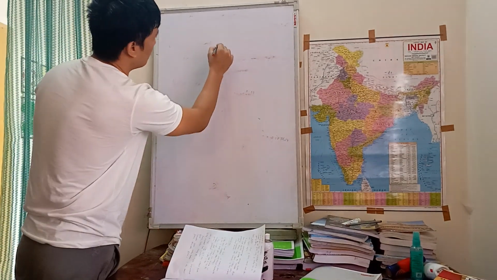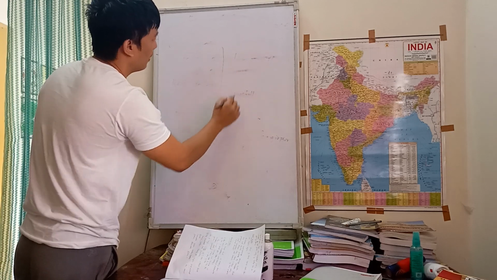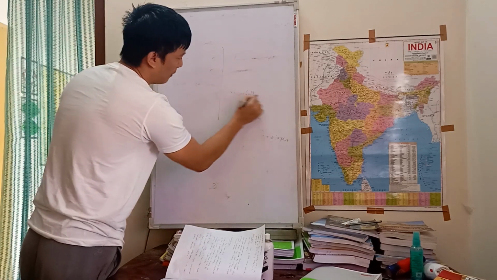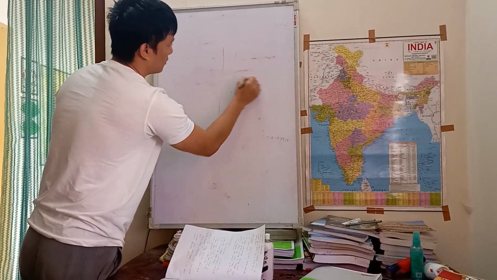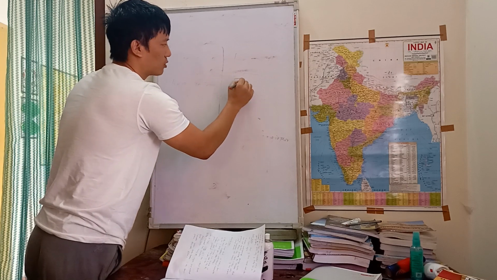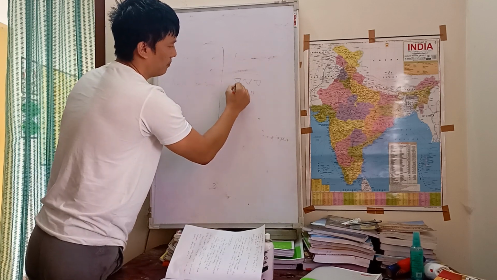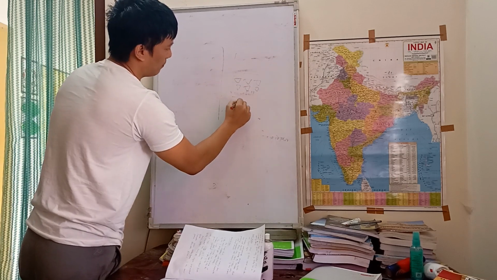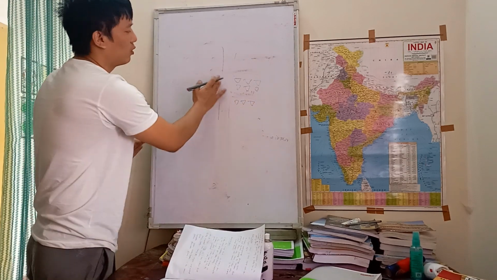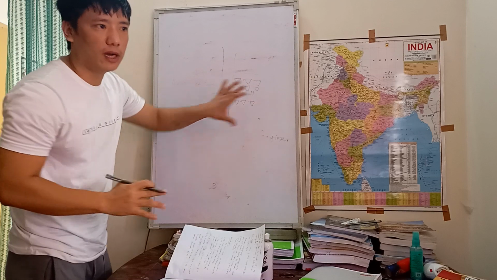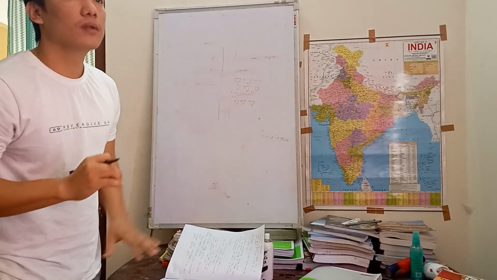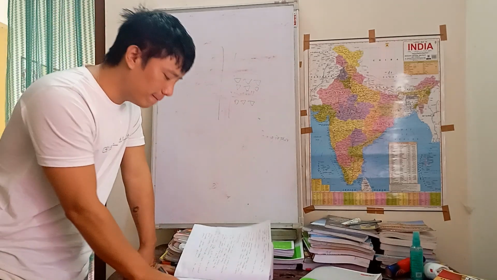Grid pattern city simply means this is a road, and by this road we have small streets. Streets are connected, and within these streets houses are built everywhere. The left-right layout of streets as well as of houses simply means grid pattern, and this type of pattern was followed by the Harappan people.